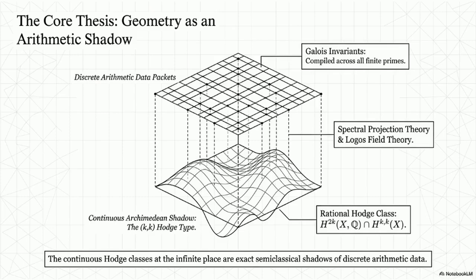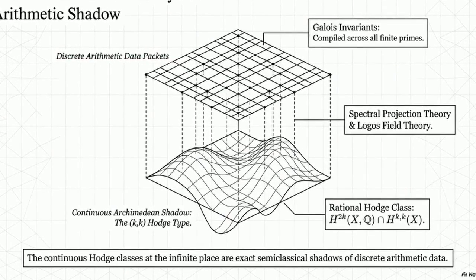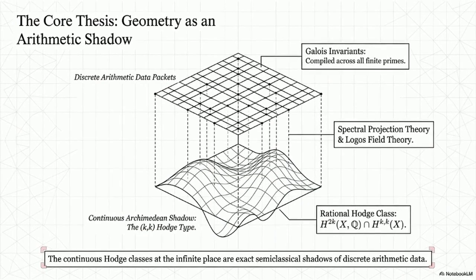This diagram details the core thesis. On top, a grid represents discrete arithmetic data packets across finite primes. Vertical lines map these rigid points down to the undulating plane, the continuous Archimedean shadow. Continuous algebraic cycles are exact shadows of discrete arithmetic invariants.